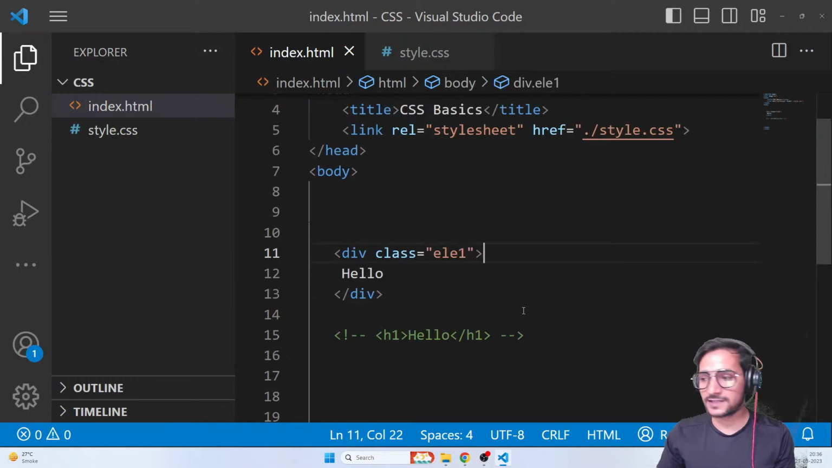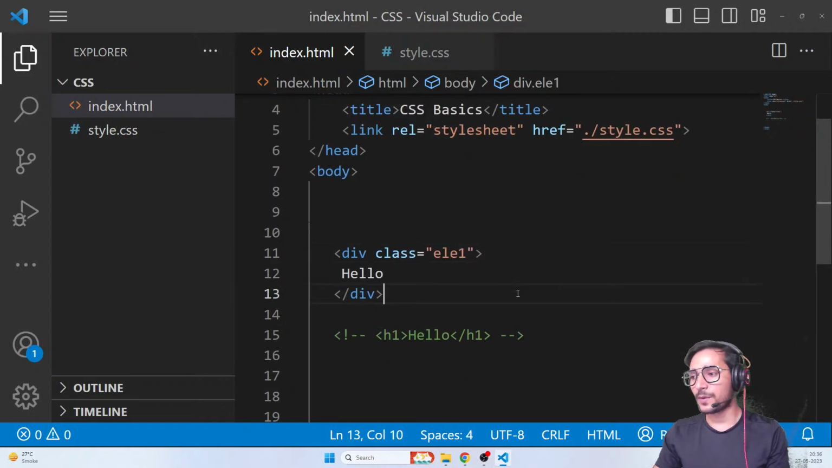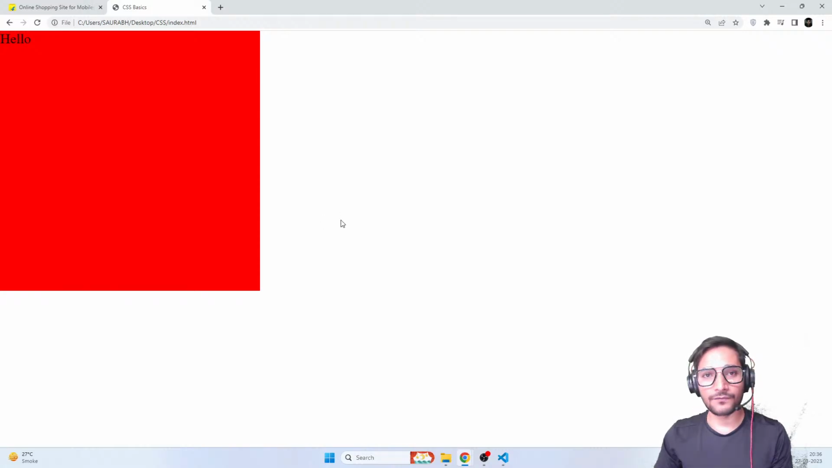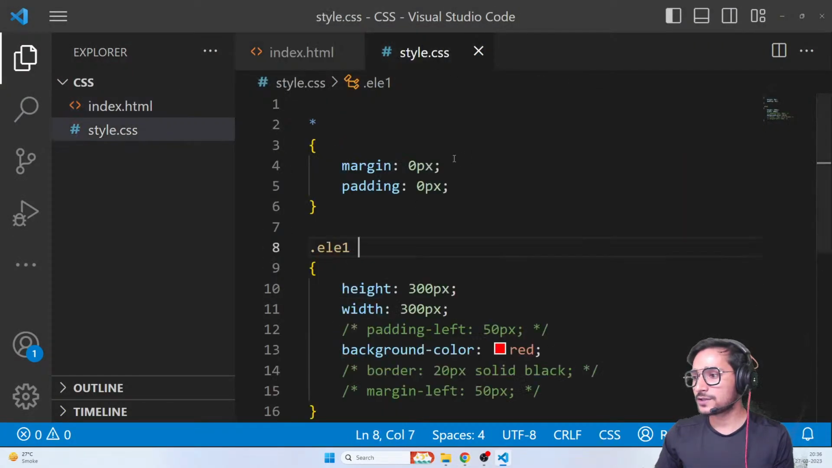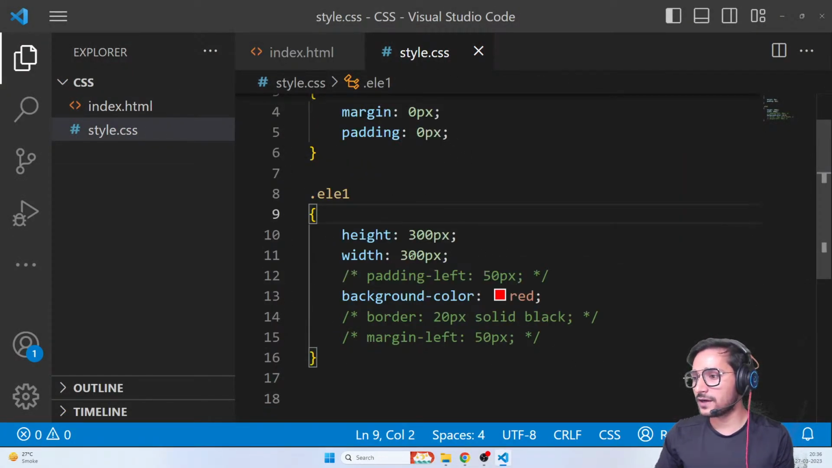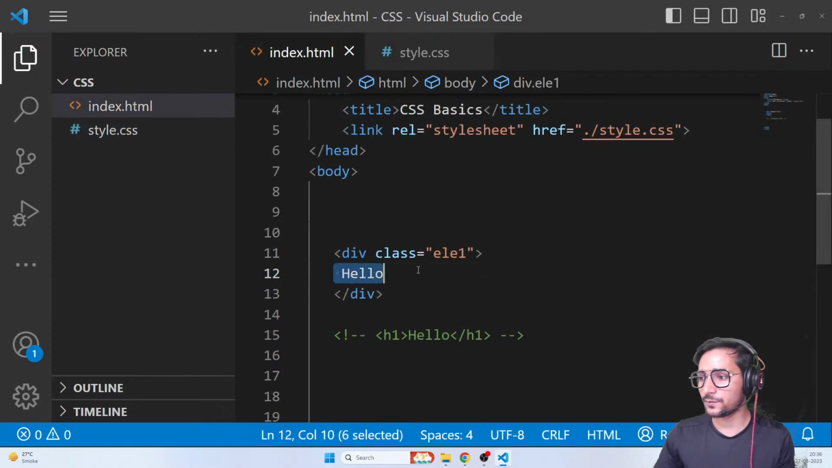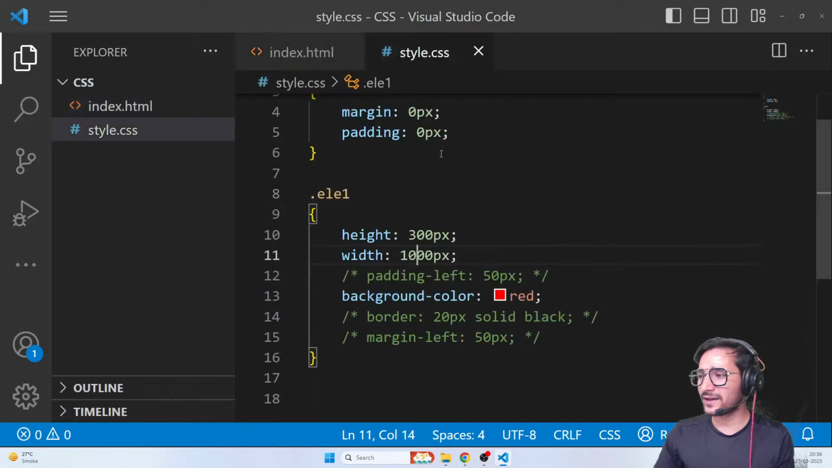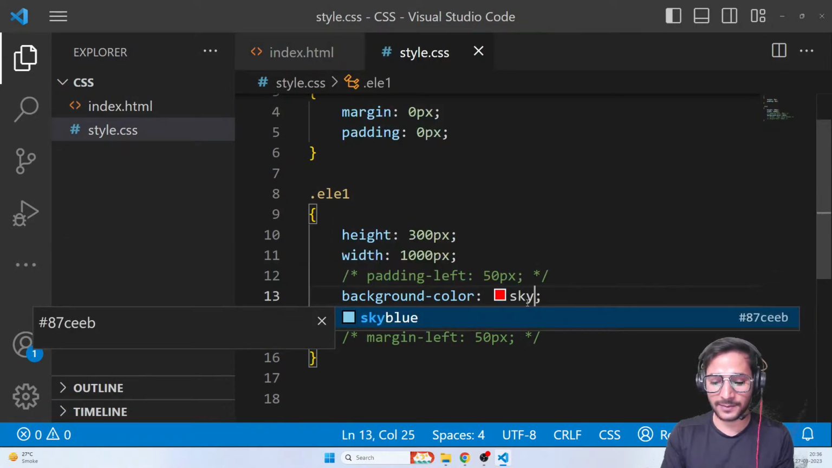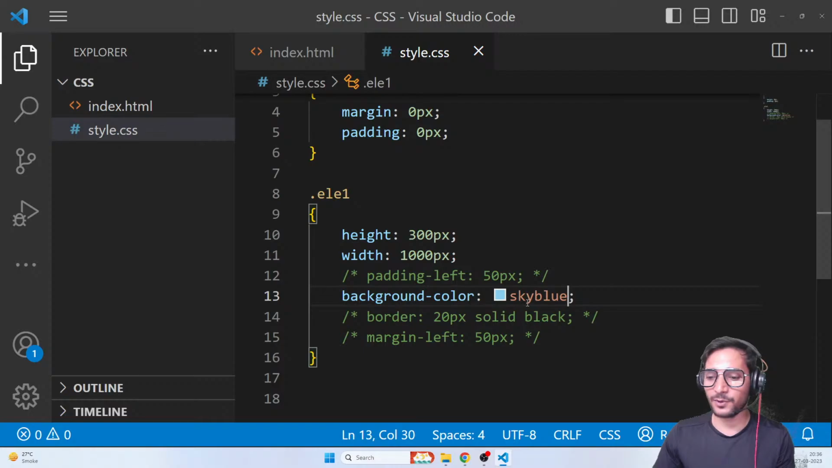So guys, let's move ahead with some other properties as well. Now, very, very important stuff. So let's go. Let me just give it a width of 1000 pixels. Okay, and let me remove this content from here. And now I can go for sky blue. I like that sky blue color. I also like red, but yeah, sky blue is fine.